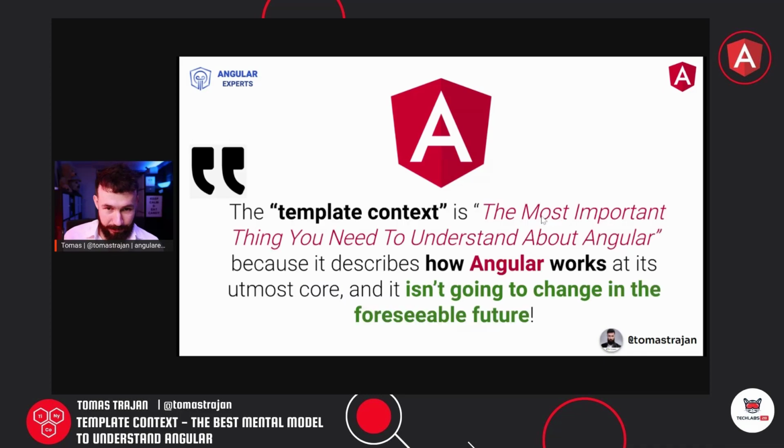The template context is the most important thing you need to understand about Angular, because it describes how Angular works at its utmost core, and it isn't going to change in the foreseeable future, at least I hope. But as you can see, even that new thing, the standalone components, basically embraces it fully and follows exactly the same rules. It just represents a kind of syntactic sugar to write less code to define and manage those underlying template contexts.